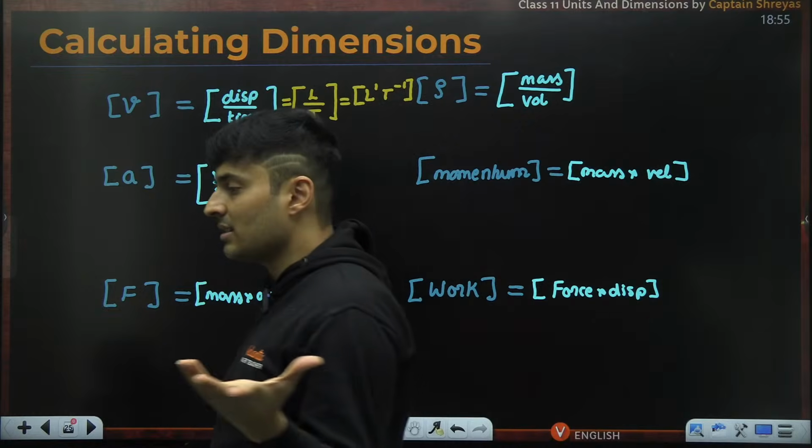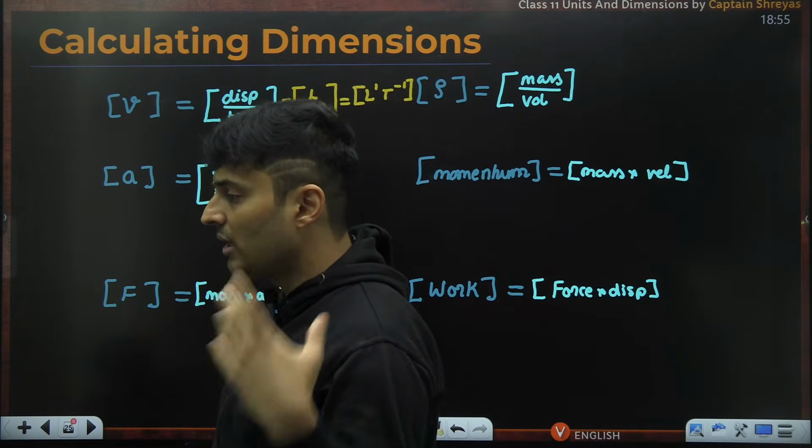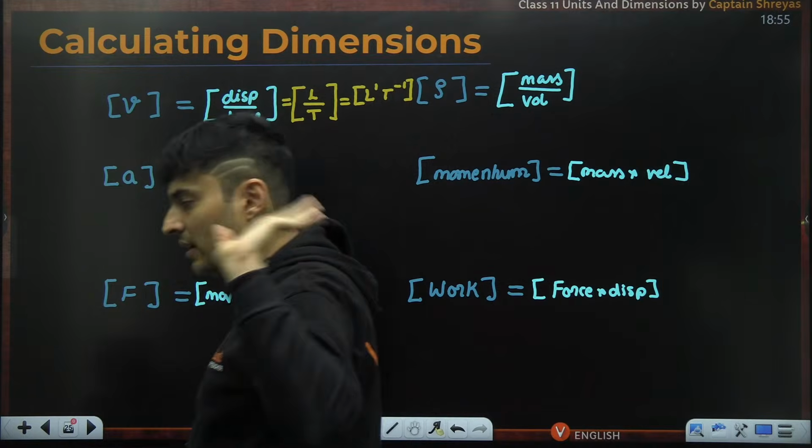X raised to 1 is x. 5 raised to 1 is 5. 100 trillion raised to 1 is 100 trillion only.